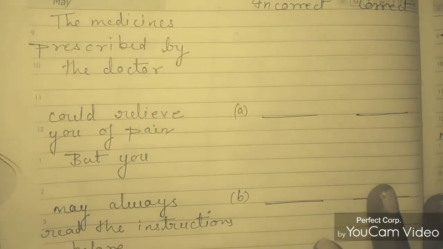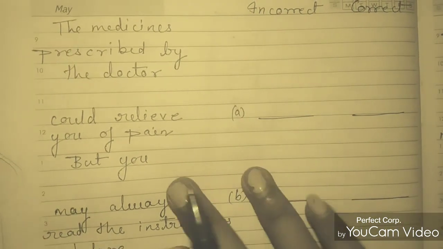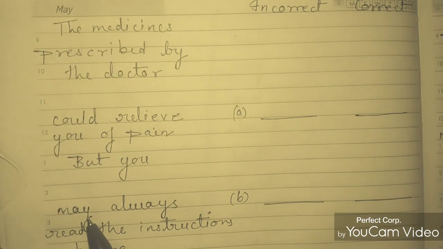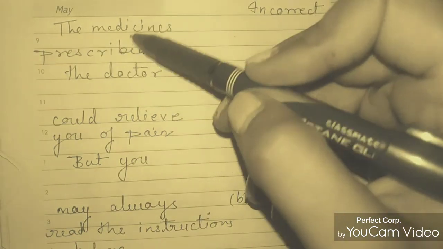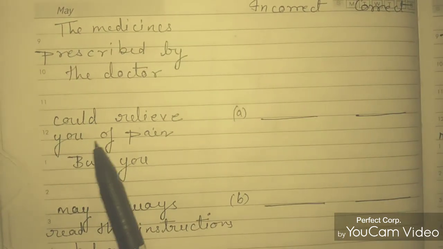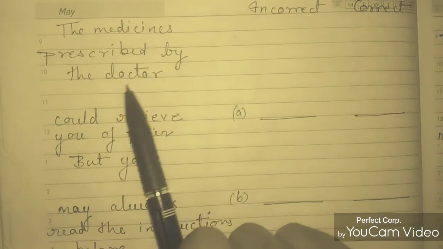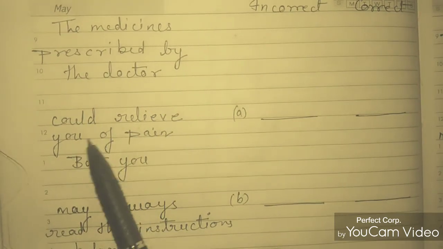Now this is your next question, and in this also we have to find the incorrect word, and in place of that we have to write the correct word. The medicines prescribed by the doctor could relieve you of pain, but you. So in this there is no error in the first line. From the second line you have to find the error. The medicines prescribed by the doctor could relieve you of pain.